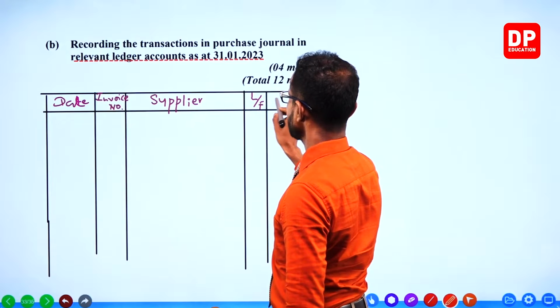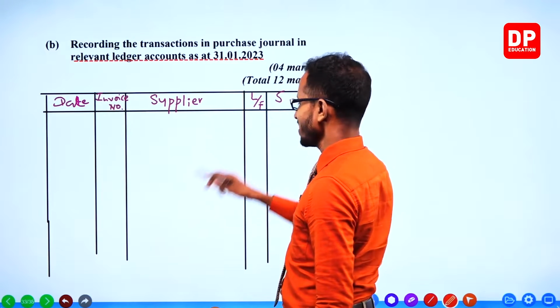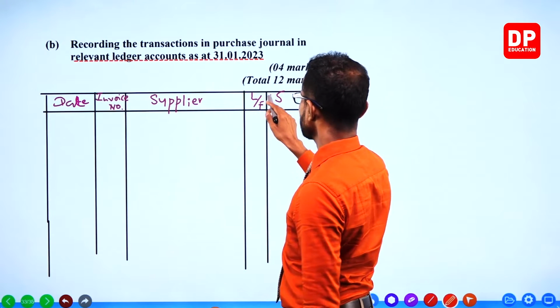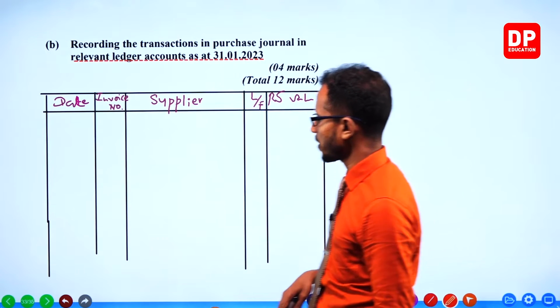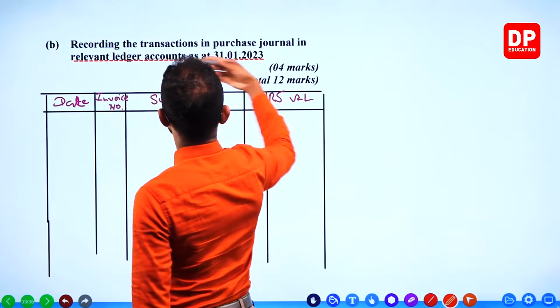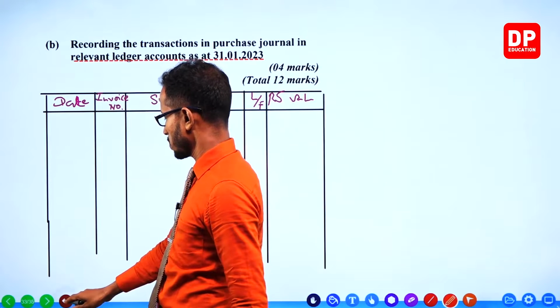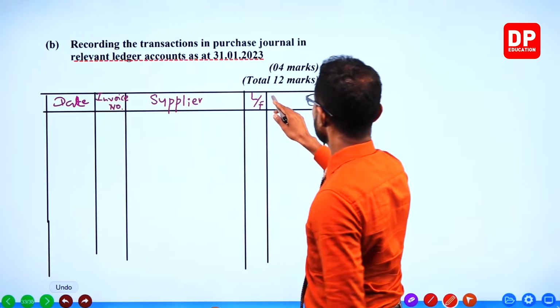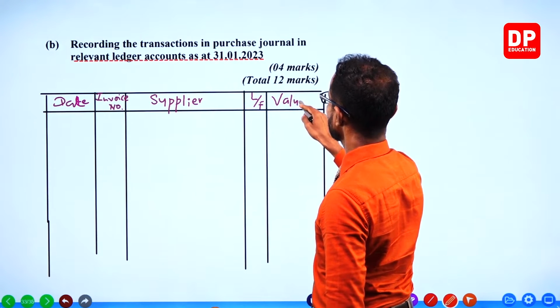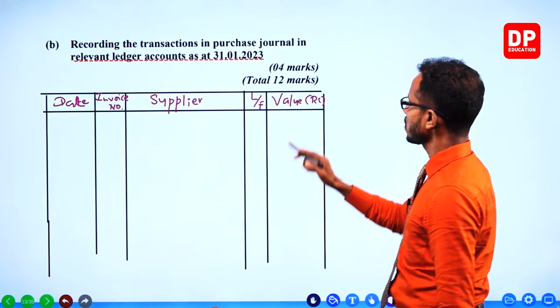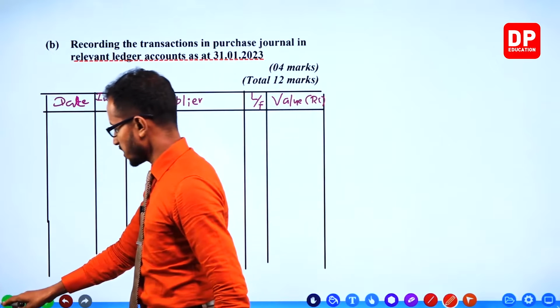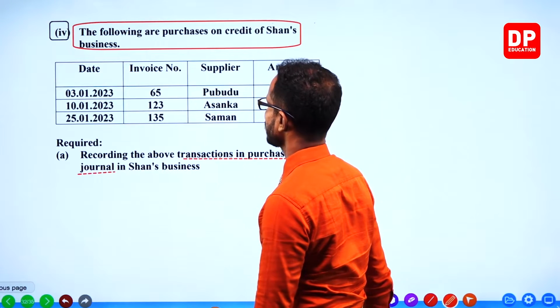Ledger folio is not used actually. And rupees value. Let's go and check what we have here.